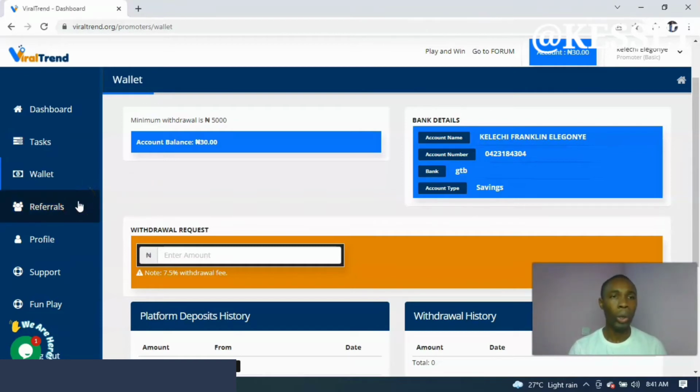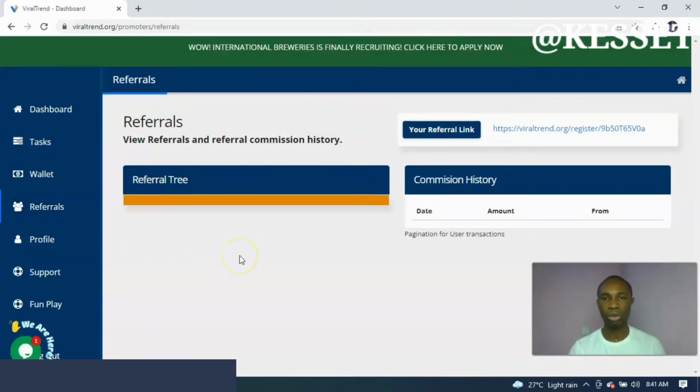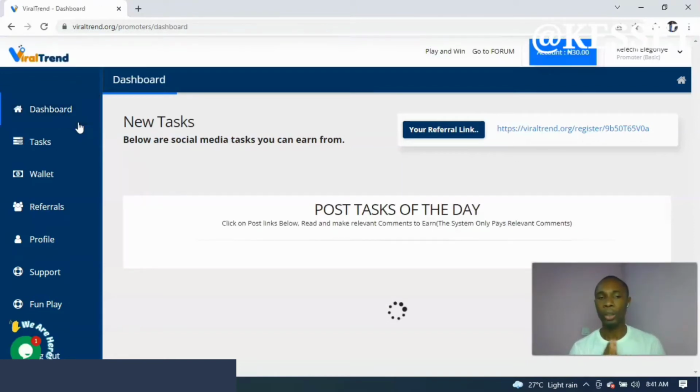So when you sign up, you can also refer your friends. Once you refer your friends to use your link, if they sign up using the 500 naira offer, you have the opportunity to earn 25% commission from them signing up using your link. Then if they use the 1500 naira feature to sign up, you will get 40% commission for them signing up using your referral link. All you just need to do is to understand how all of this works.